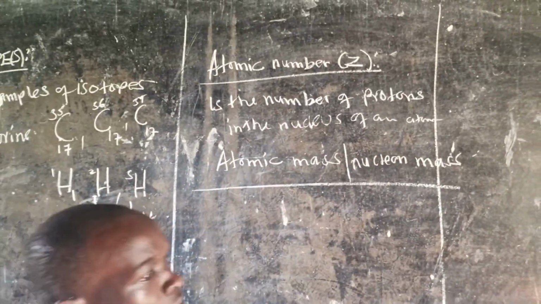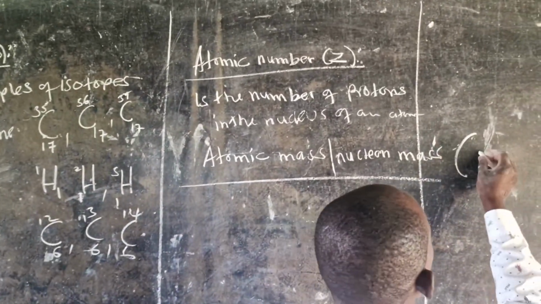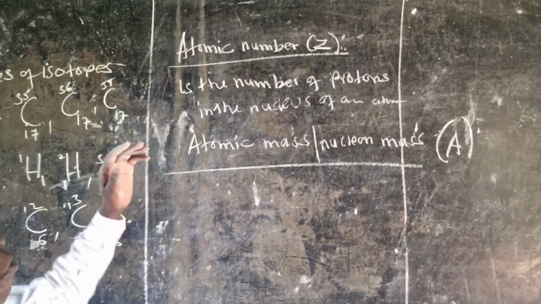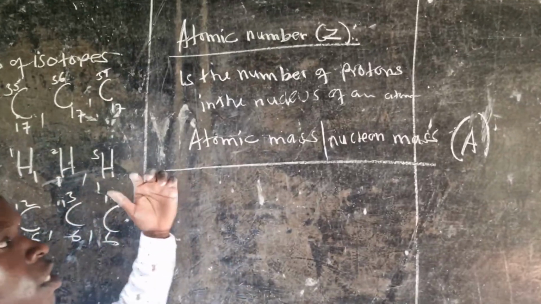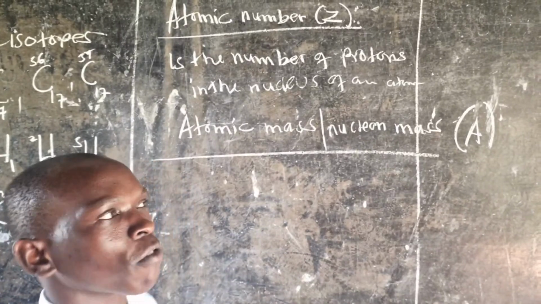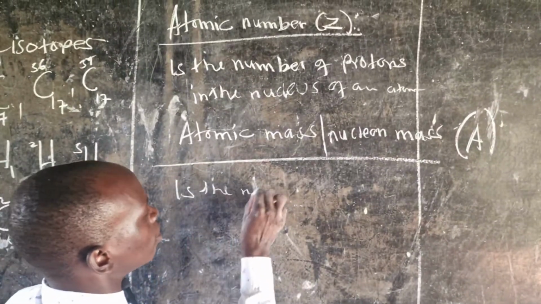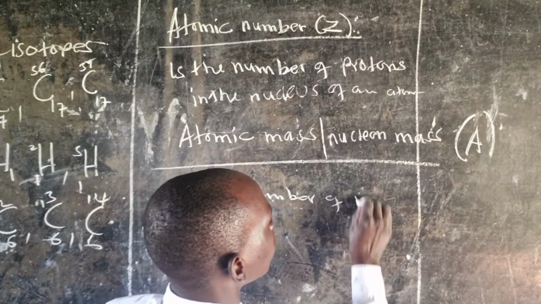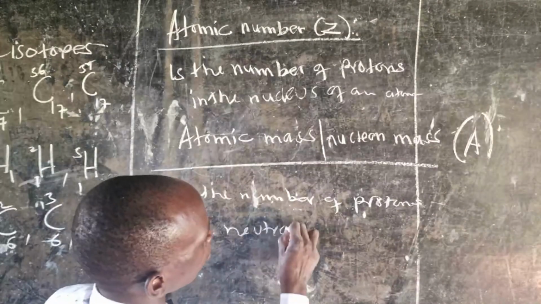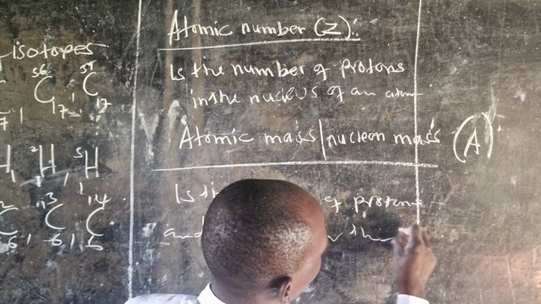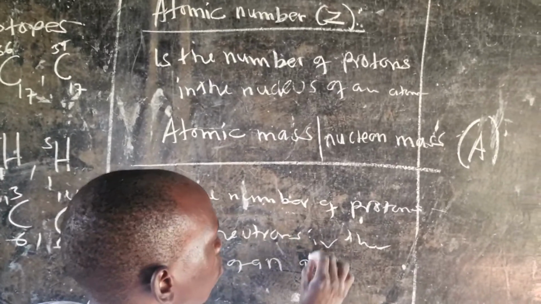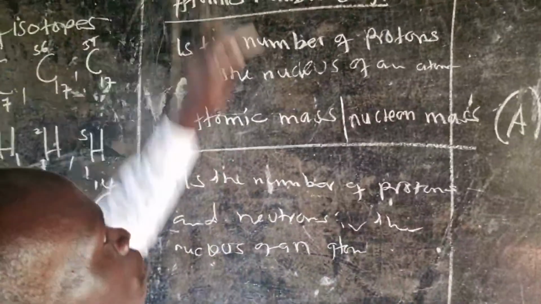Atomic mass, we can denote it with A. Atomic mass is simply the number of protons and neutrons in the nucleus of an atom. So it's different from atomic number.